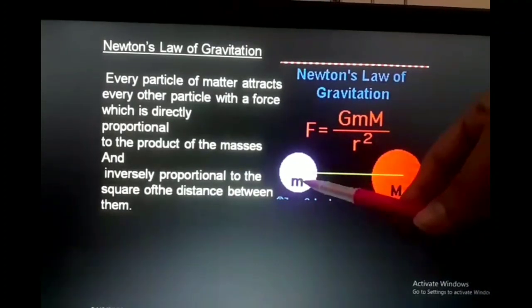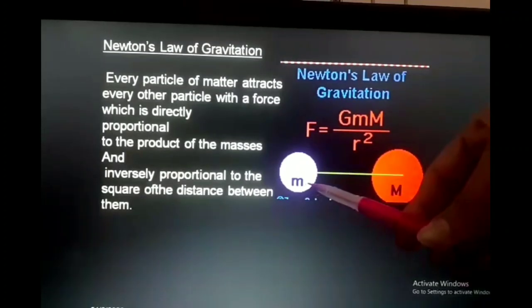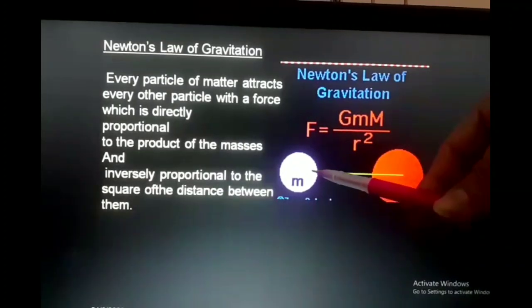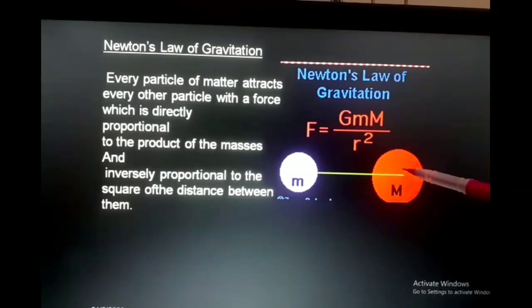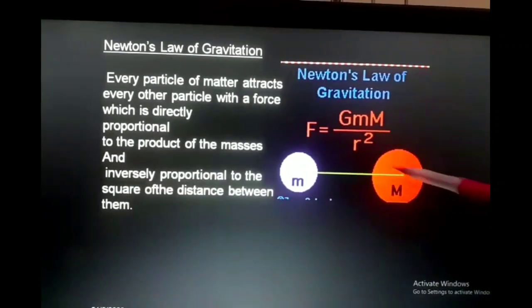If apple's mass is small m and earth's mass is capital M, if we calculate the force by apple, then both the masses will appear in the formula. And if we find the force by earth, then also both the masses will appear in the formula. The distance is the same. That means all the factors are same in the force formula. So forces by both apple and earth will be same.